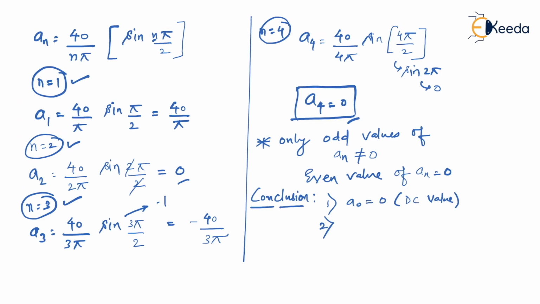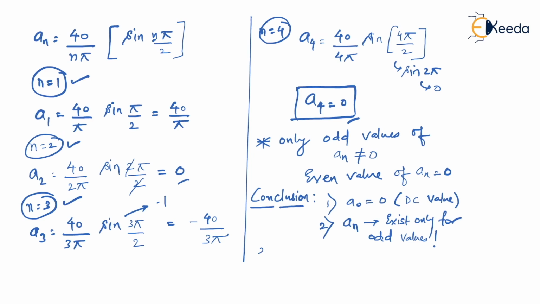And second and very important conclusion, that an does exist only for odd values. See, whenever we say an does exist only for odd values, so we can indirectly say that only odd harmonics are present. I repeat, only odd harmonics are present.